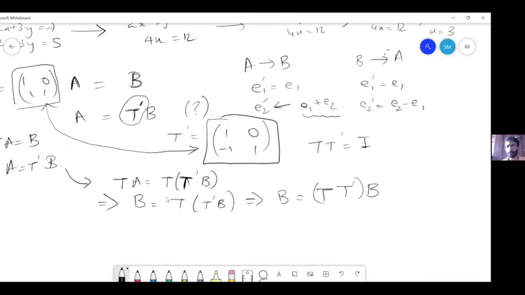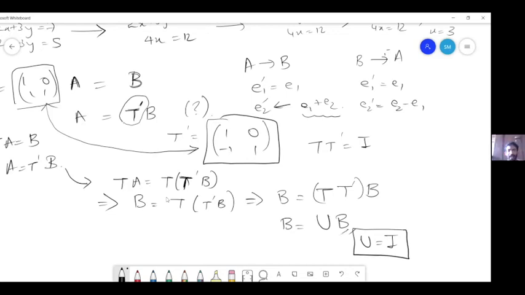Okay, so now what are you saying, Sunil? Since LHS must be equal to RHS, T into T dash must be the identity matrix. So what you're saying is, if B is equal to some U times B, then U has to be the identity matrix. Yes, this is your strong claim.